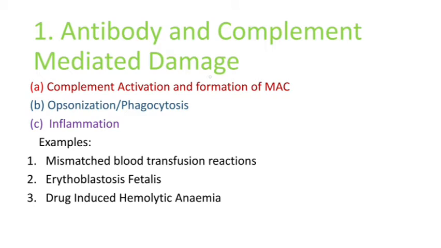This type of damage to cells takes place by either complement activation and formation of MAC, that is the membrane attack complex, or due to opsonization resulting in phagocytosis, and also due to inflammation reactions. There are certain examples of this, but we will take up here mismatched blood transfusion reaction and drug induced hemolytic anemia.